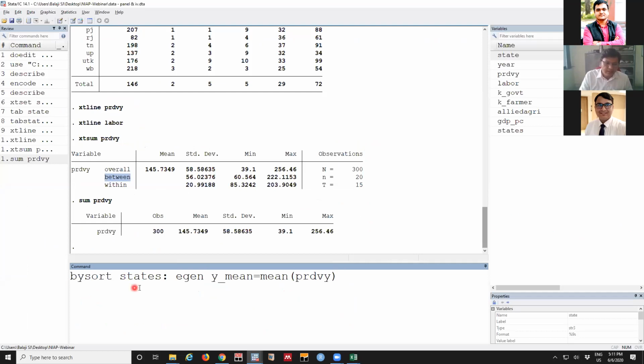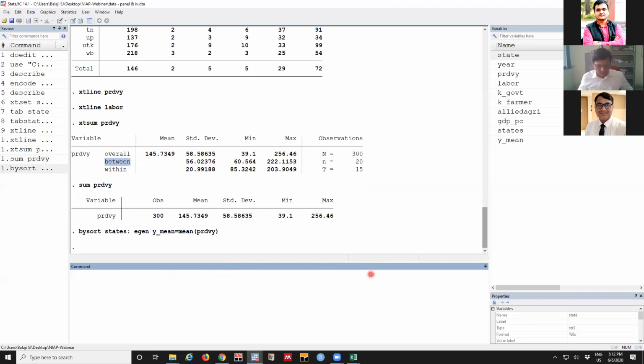First, we are saying for each state, the data has to be sorted, and we have to create mean values of productivity, and the mean values are stored in the variable called y mean. I'll repeat: for each state, the mean value of productivity has to be calculated, and these mean values have to be stored under the variable name y-mean.